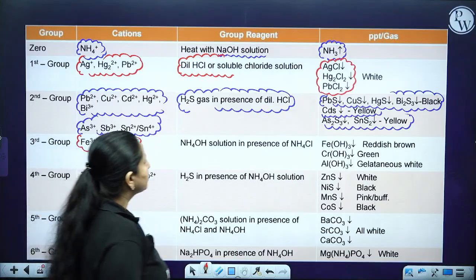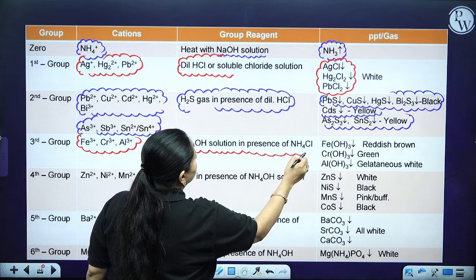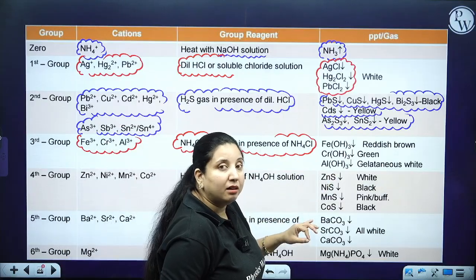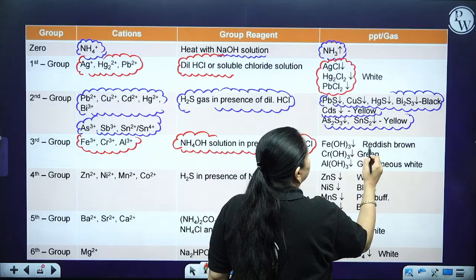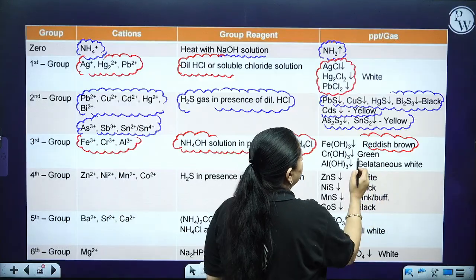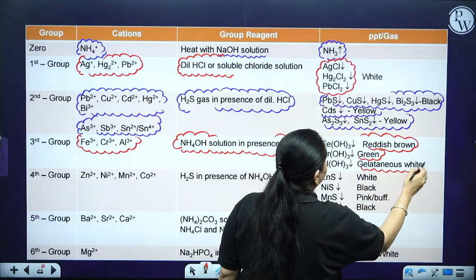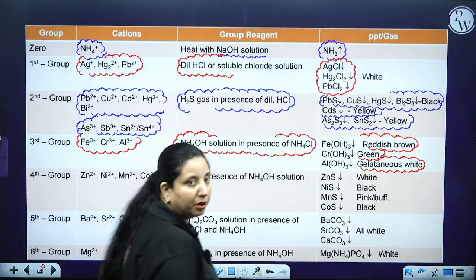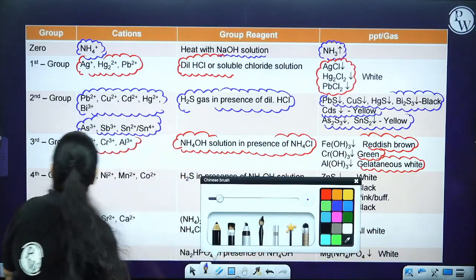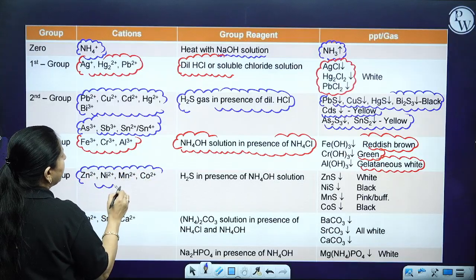Now your group reagent is going to be what? NH4OH solution in presence of the ammonium chloride. This you are going to take. If you get a reddish brown precipitate, then it shows that your iron hydroxide precipitate, iron is present. If it is green, then chromium. If it is gelatinous white, then it is going to be aluminum.